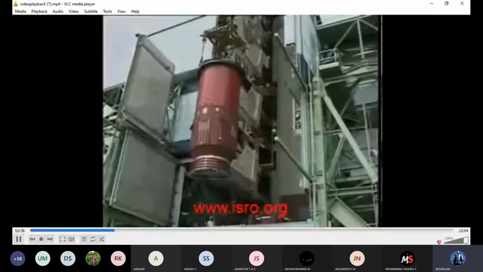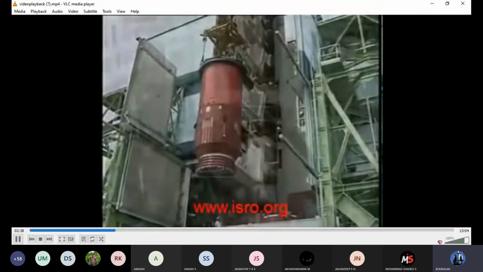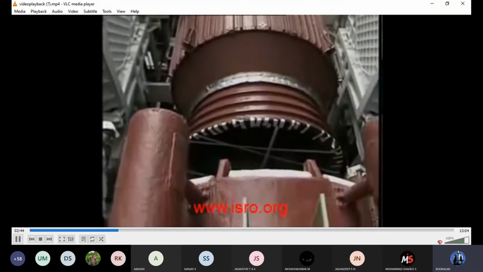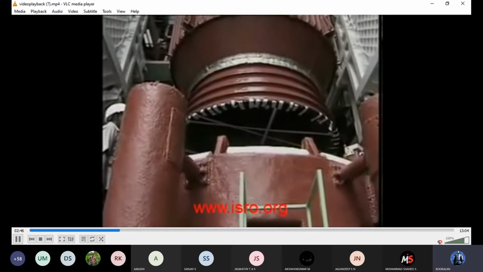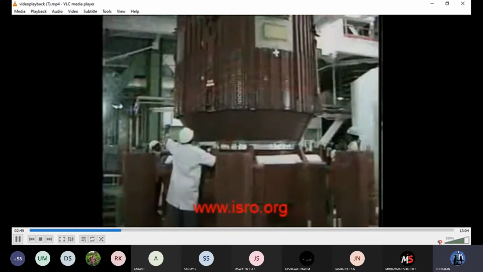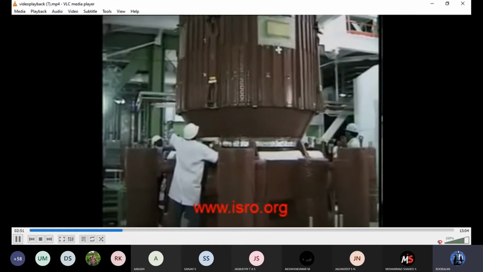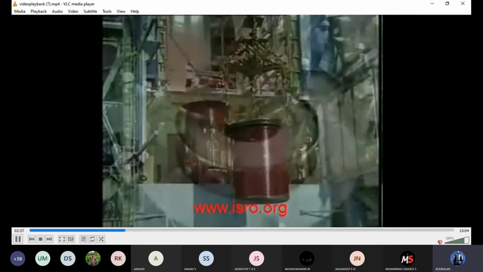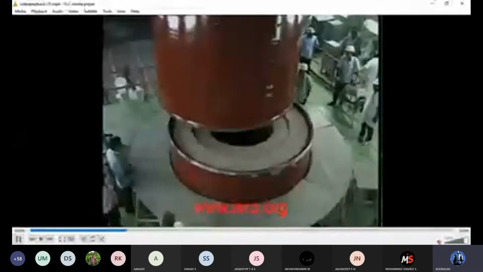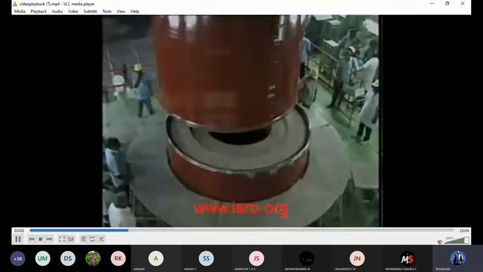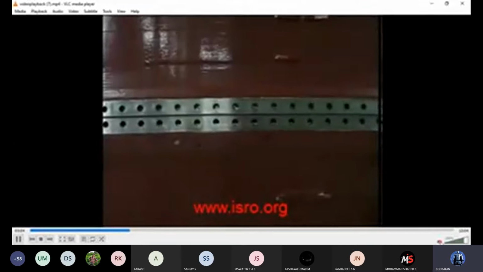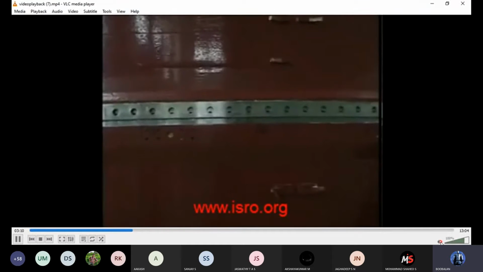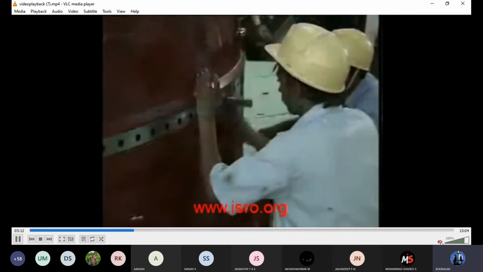Before COVID-19, ISRO allowed school students to visit the place. We got permission from the ISRO organization, so one day they will allow us, and we go and visit all the areas. But now it is stopped. If it is possible, we will try. Four years before, I went.